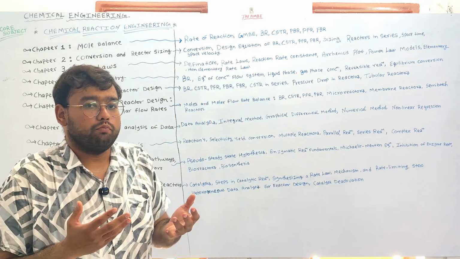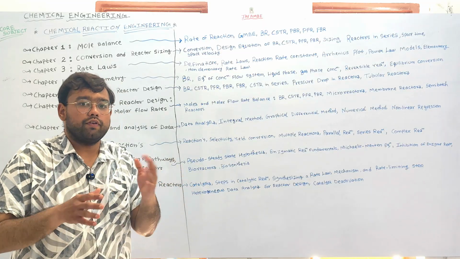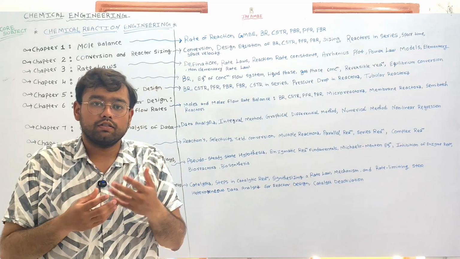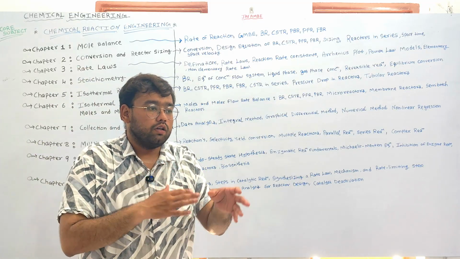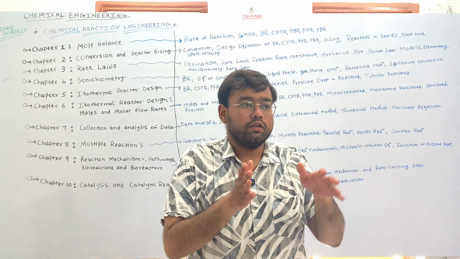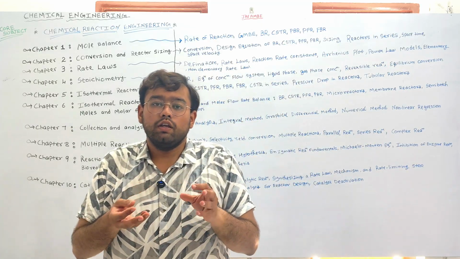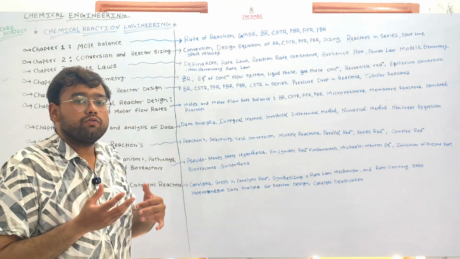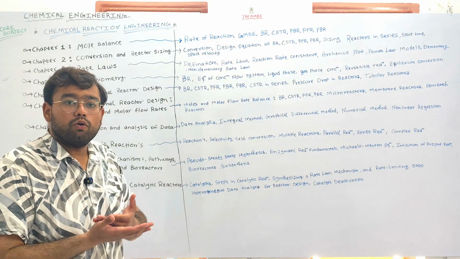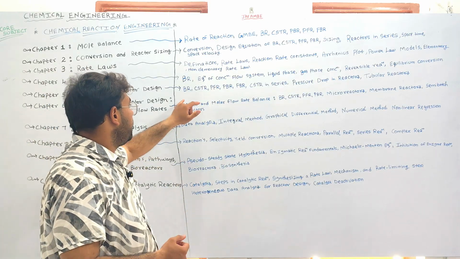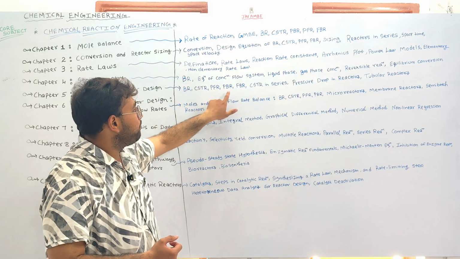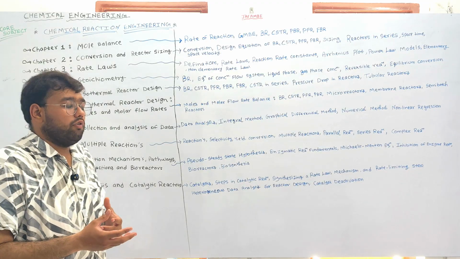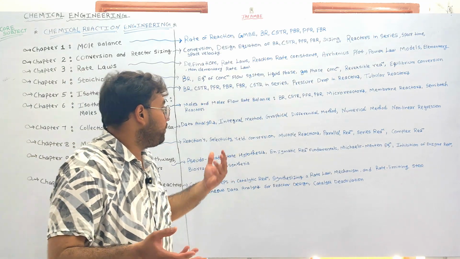Okay, how we'll design based upon the mole balance, rate law, stoichiometry, the design equation of different types of industrial reactors, the relationship between the rate of the reaction, the conversion, the concentration, the volume of the reactor, pressure, okay, all these things, and we'll try to derive the performance equation of all the industrial reactors like batch reactor, continuous stirred tank reactor, PFR, PBR, semi-batch reactor. We'll also understand the arrangement of reactors in series or in parallel.